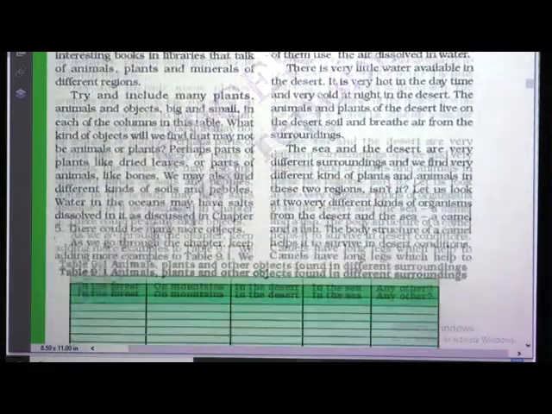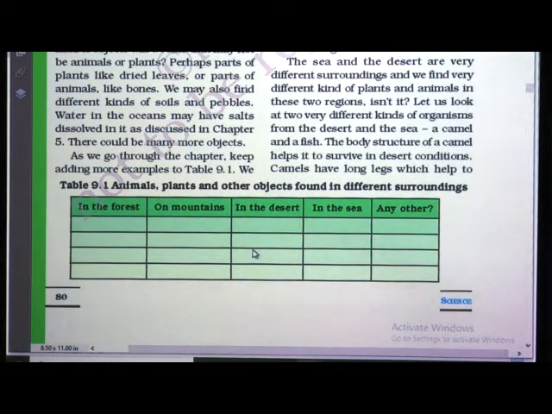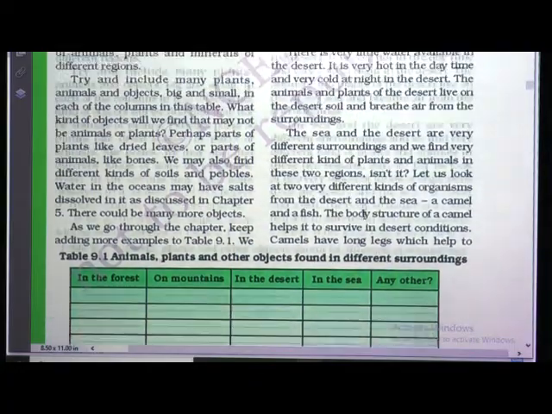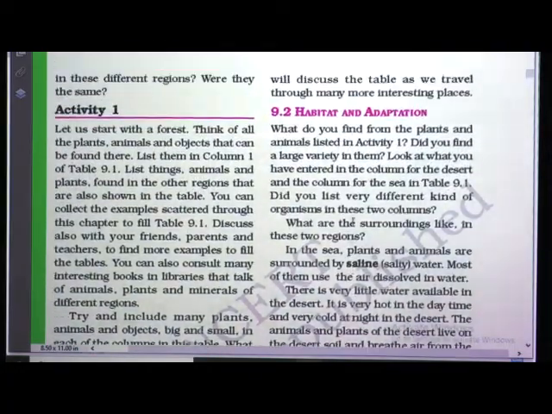Now, you can see here the table 9.1. Now, we are going to start with the forest, and you have to fill this table. So, in the forest, what type of animals do you find, what type of plants do you find, or if you observe any other objects, that also you can write. In the same way, in the mountains, plants, animals and different objects, in the desert, in the sea and any other if you observe it. So, we need to complete this table one by one as we go in detail to study about different living organisms. Now, let us see about habitat and adaptations.